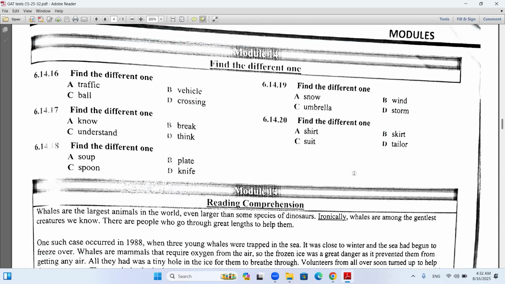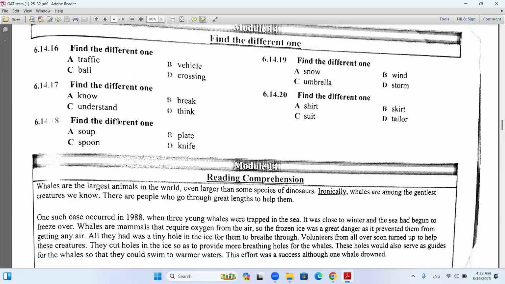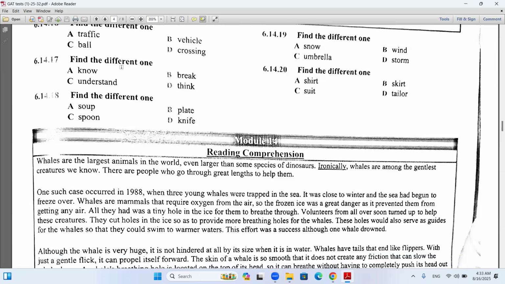16, I chose C. Ball. Yeah, perfect here. Traffic, vehicle, crossing, that's about crossing the road or the street. Ball is different here. Good. 17, I chose B. Perfect, me too. Understand is a mental verb, but break is a physical one here. It's an action verb. When I know, when I understand here, I don't make physical efforts. Okay.